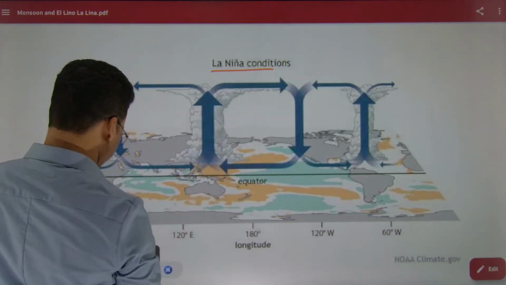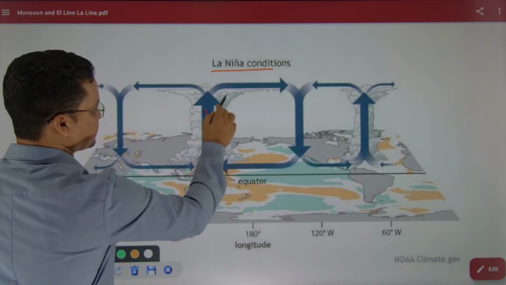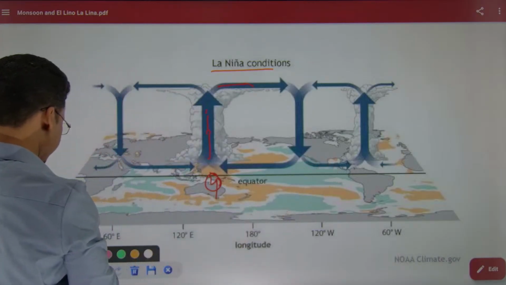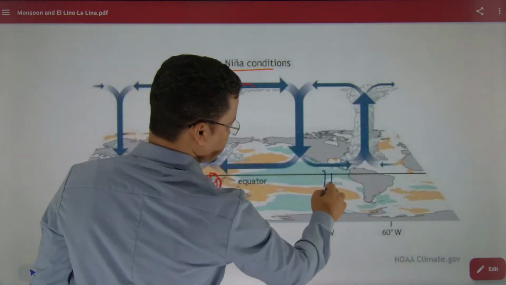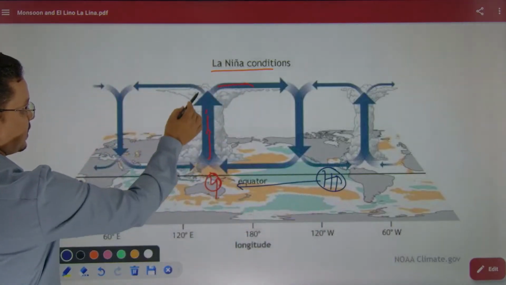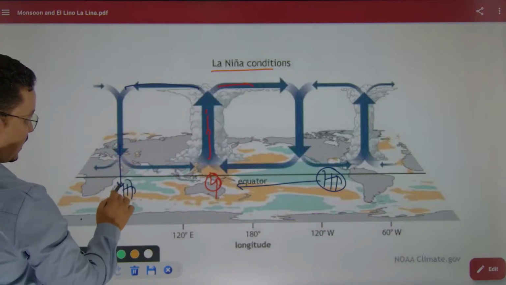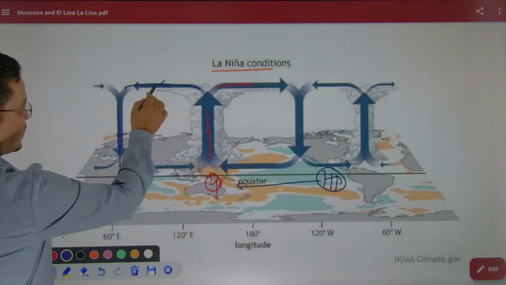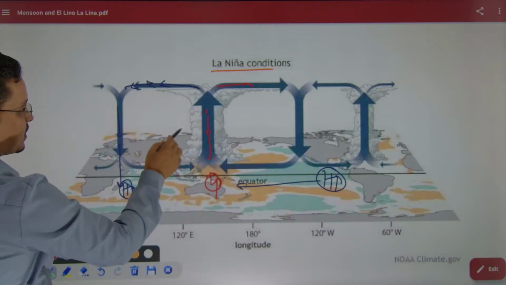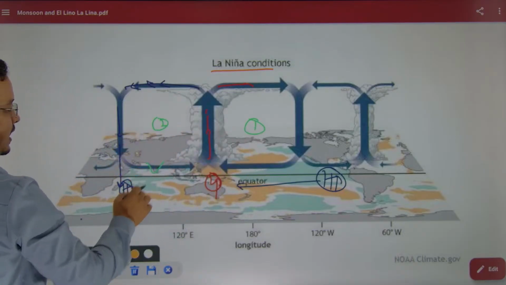Here this region will have low pressure, as air is ascending. Here air is descending, that means the region is having high pressure, and the air will flow. Now here air is coming, and at the Africa coast it is descending, making the region high pressure. The diagram which we drew just a few minutes ago, here you can see the two cells, here is cell 1, here is cell 2 in the Indian Ocean, and India is here.